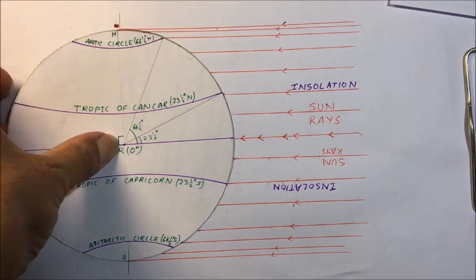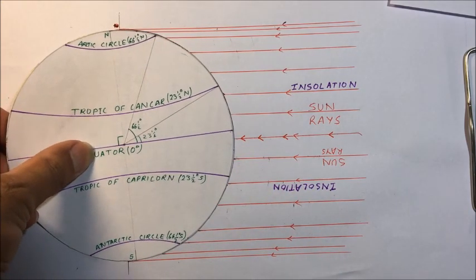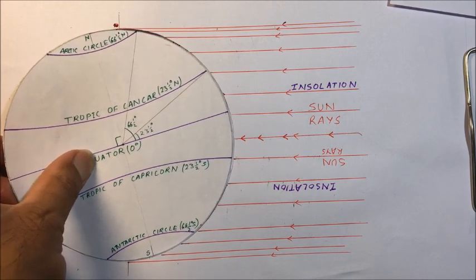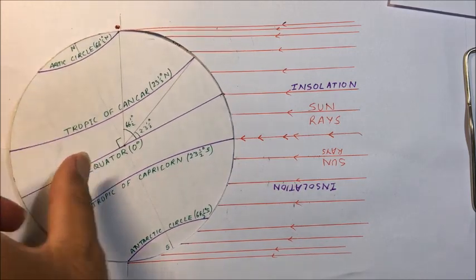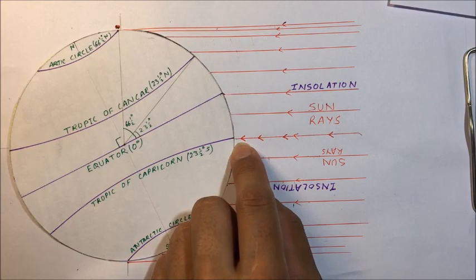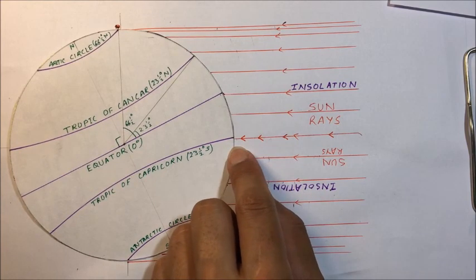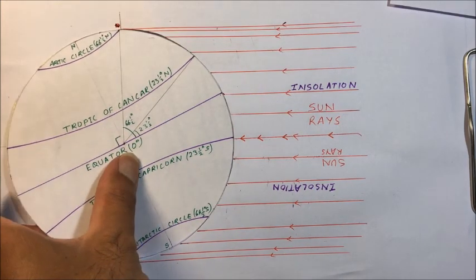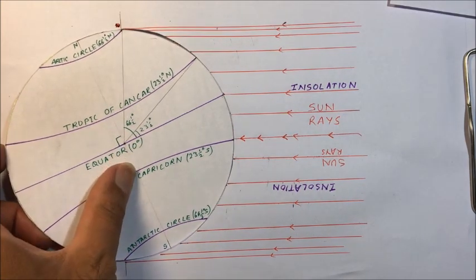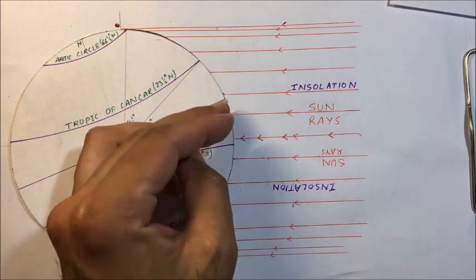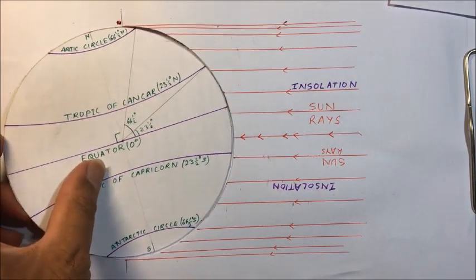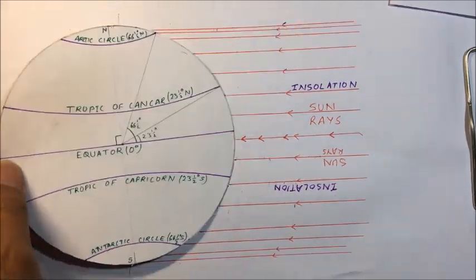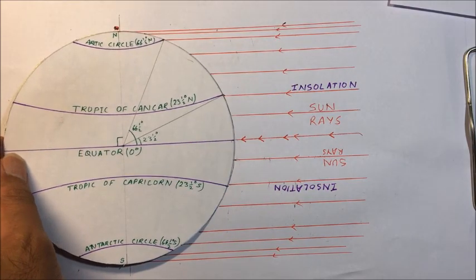Now, as we move further from September towards December, the sun rays will be falling vertical on the Tropic of Capricorn on 21st December, and we have the winter solstice, that is winter in the northern hemisphere. Now, as we move further towards March, the sun rays will again be shifting towards the equator. So the sun rays will be overhead on the equator on 21st March.